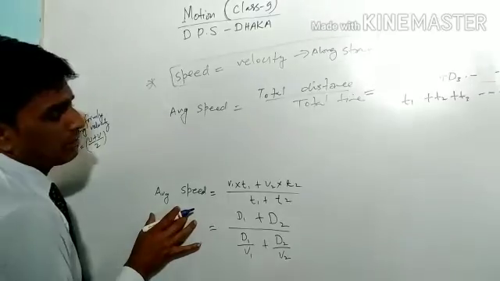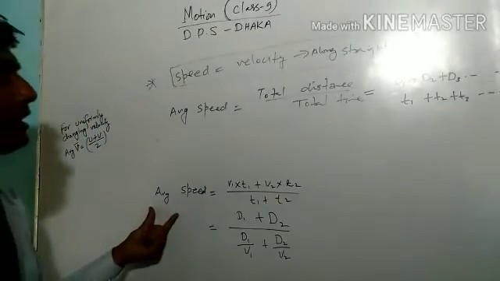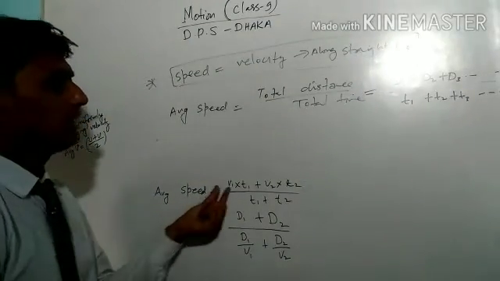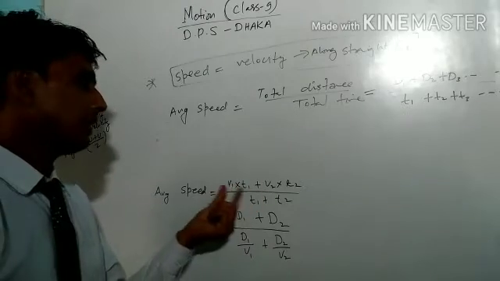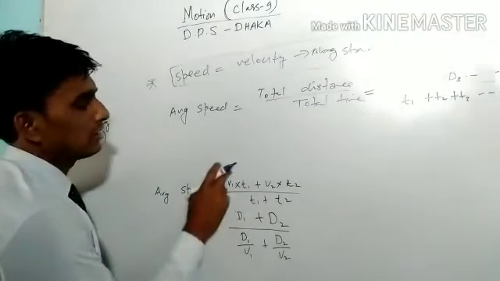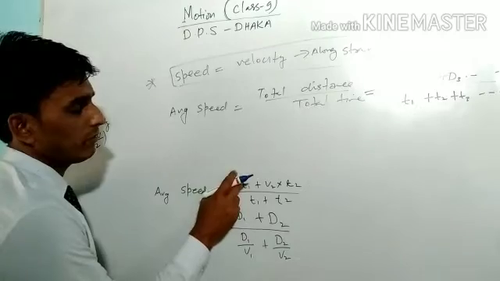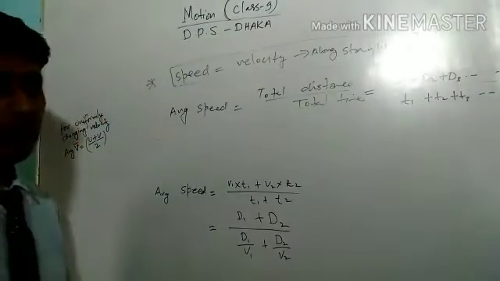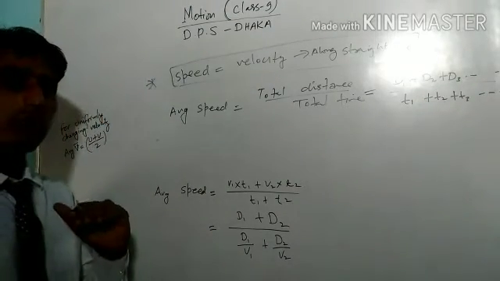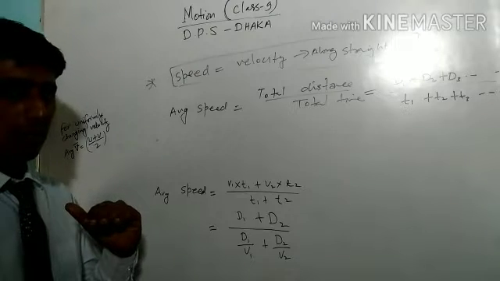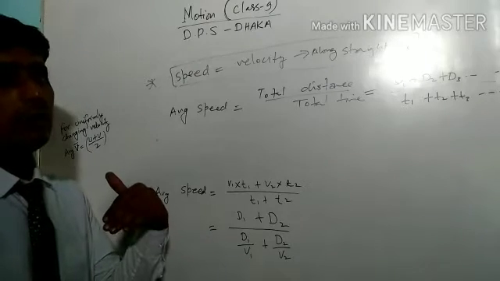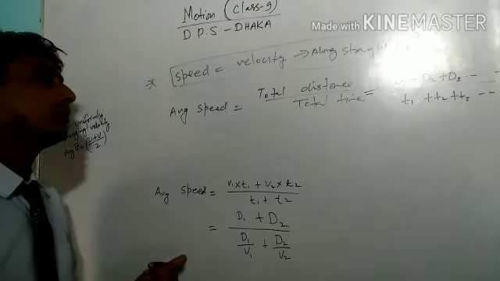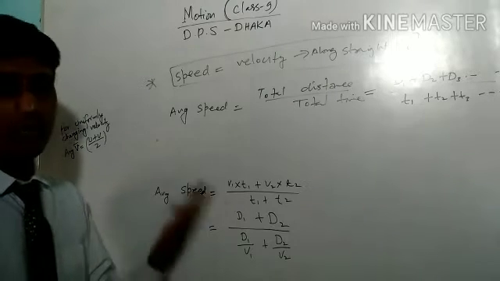This is the second formula for average speed in the case where the distance is not given, only the velocity and time are given. Suppose an object is moving at 20 km per hour for 30 minutes, and in the next 40 minutes it is moving with a velocity of 100 km per hour.